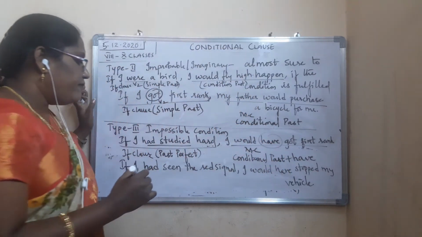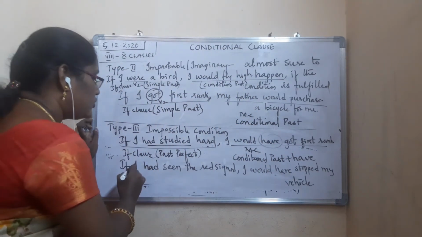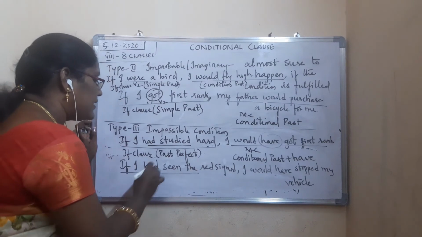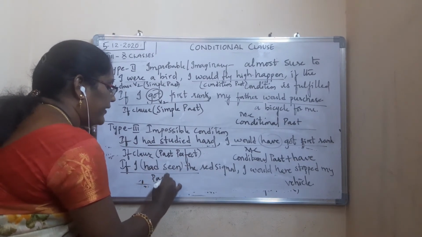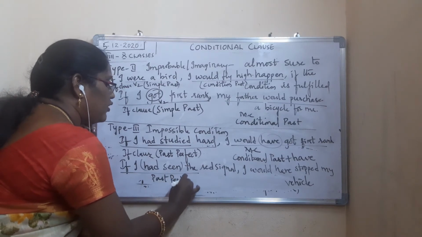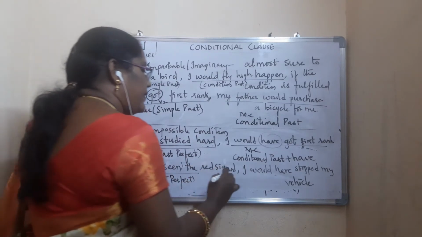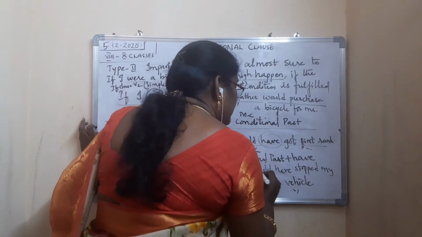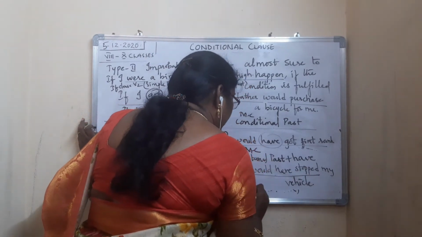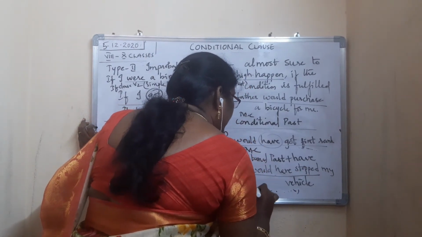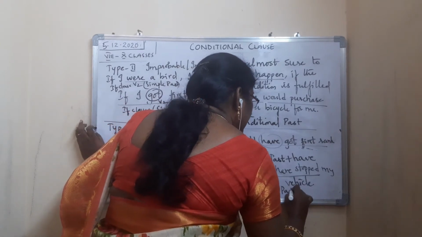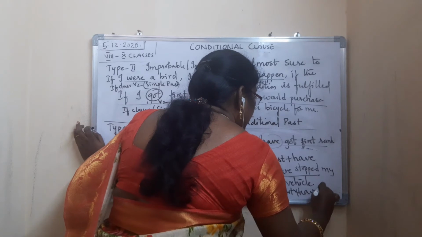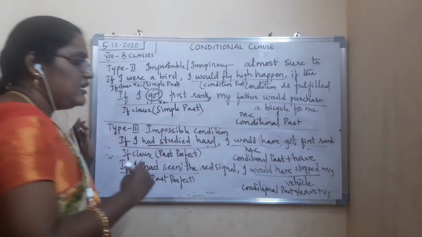Now see here. If I had seen the red signal, so again this is what? If clause part, and had seen is what? Past perfect. So in type 3, the if clause will be in past perfect and the main clause, see here, I would have stopped. Would have plus V3. So conditional past plus have plus V3. This is the structure.